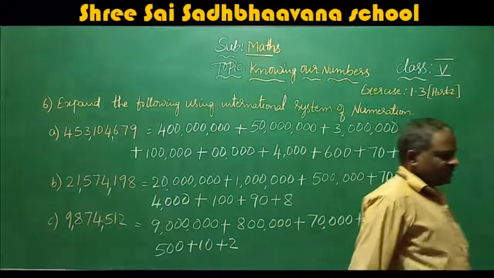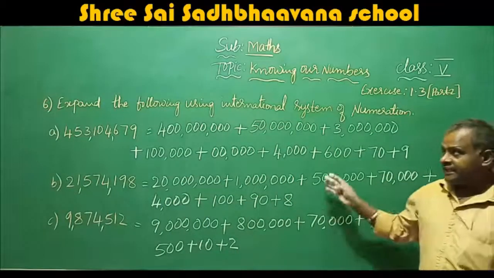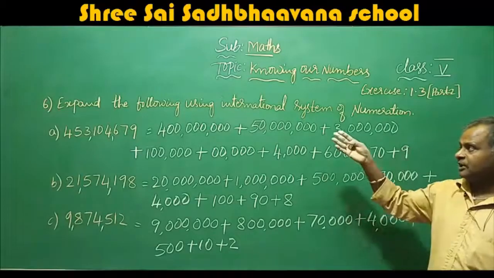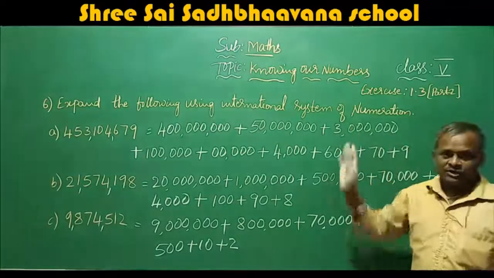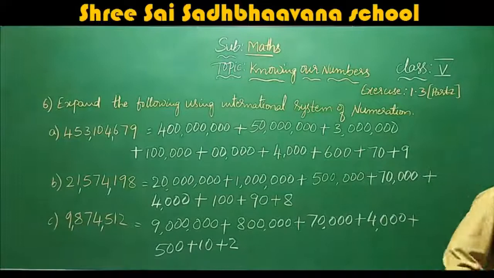So this is how we have to write in the expanded form. Expand the following using the international system of numeration.